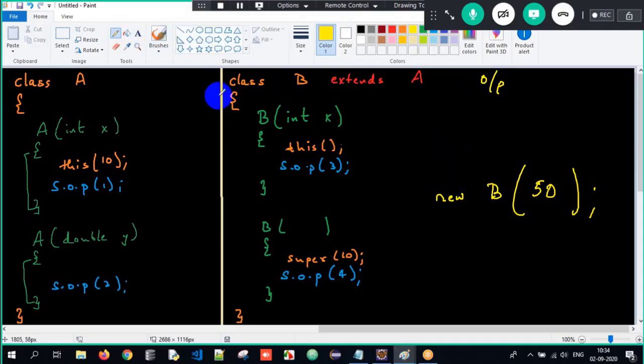Ignore implicit and explicit now, because all the constructors are invoked here. There's no concept of implicit or explicit because some way or the other I am invoking it. Don't try to think about implicit and explicit, just go with the flow. When I invoke this constructor, where will it go? And that constructor, where will it go? Just analyze that and tell me what the output will be.